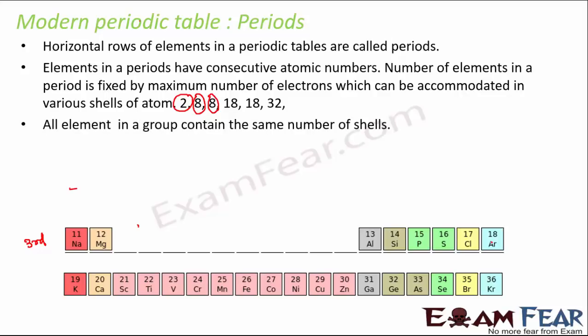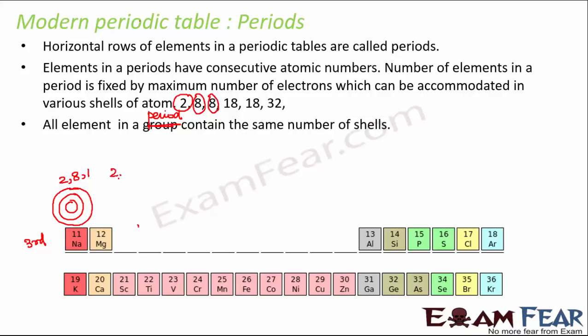An element in a group contains the same number of shells. So it's not basically group, we are right now talking about period. In one period, every element will have the same number of shells. For example, if you talk about sodium and look at its electronic configuration, it is 2, 8, 1. So sodium will have 2 electrons in one shell, then 8 electrons in the next shell, and 1 electron in the valence shell.